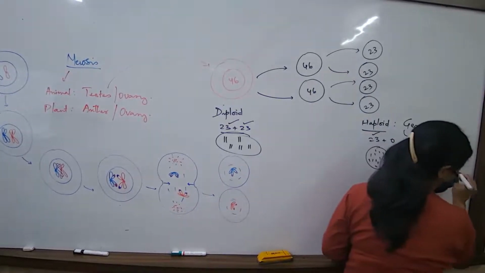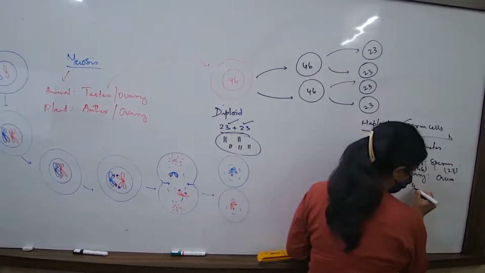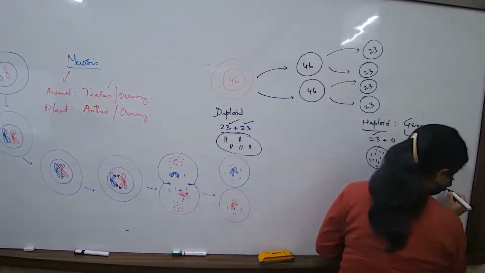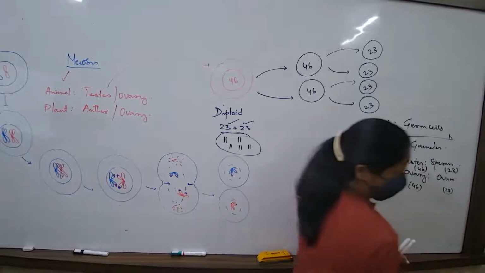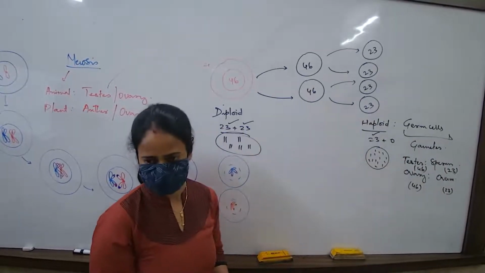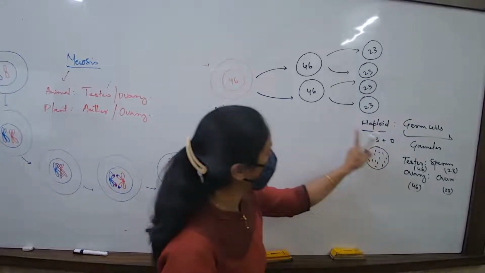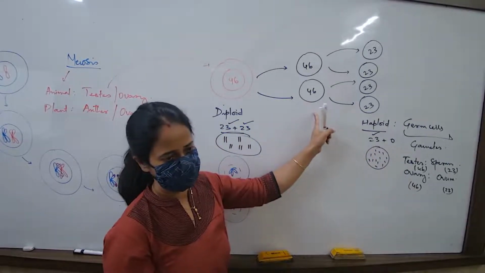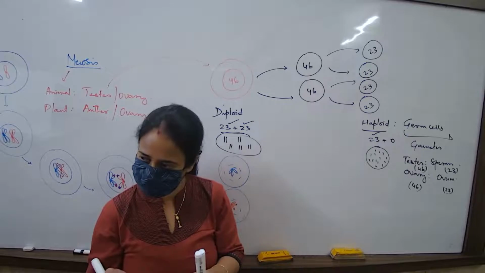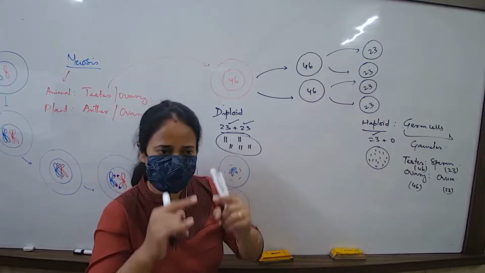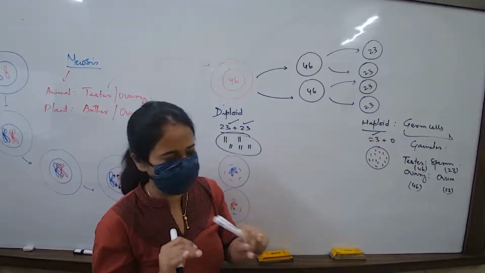Sperms will have 23. Cells of ovary have got 46. Ovum will have 23. So that's the rule. Why? Because these are the cells which will undergo the process of meiosis, where from one cell 4 cells will be developed. Every cell will have just half the chromosome number.